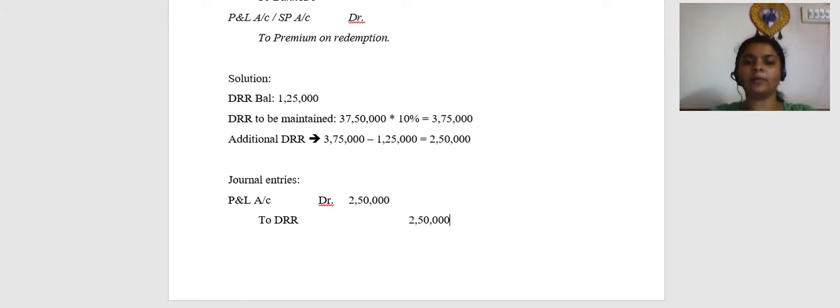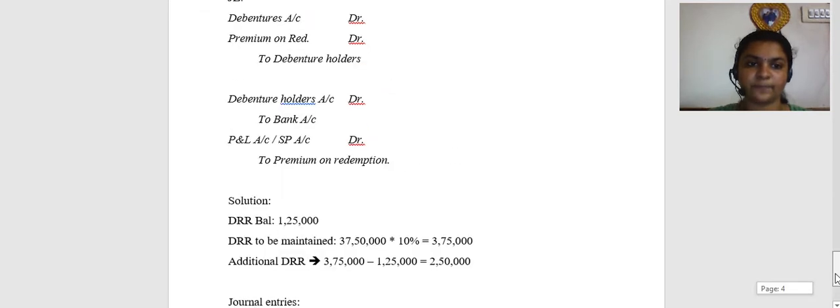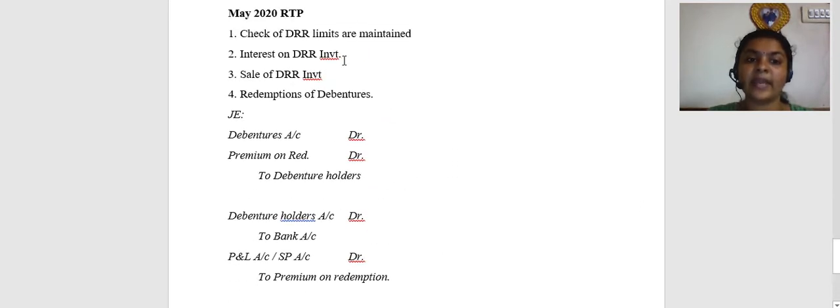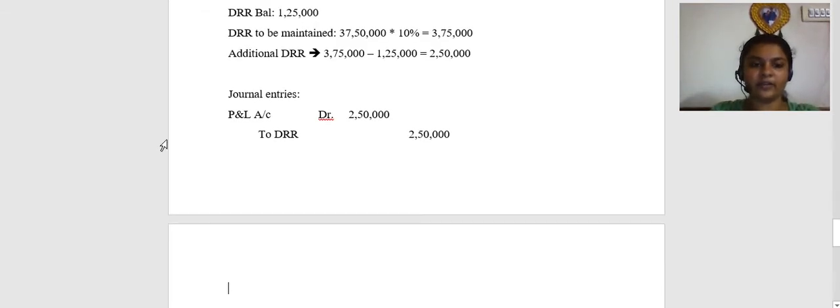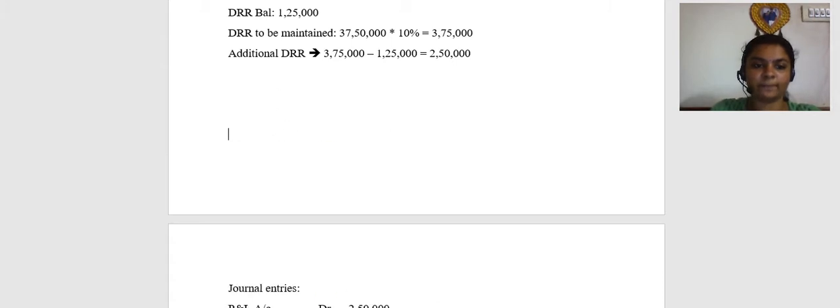Friends, this journal entry is not mandatory if they are not asking in the exam, but I am giving you the entry so that you understand the flow of the transactions. This is the first entry. Next, interest to be received from DRR investment. So what is the journal entry for interest on DRR investment?